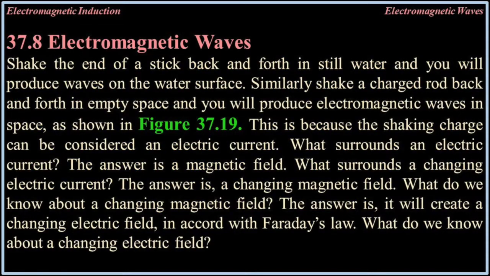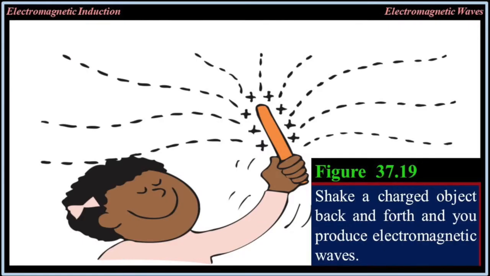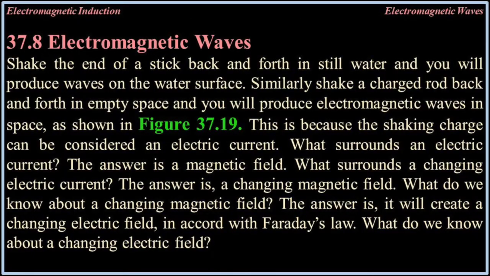37.8. Electromagnetic waves. Shake the end of a stick back and forth in still water and you will produce waves on the water surface. Similarly, shake a charged rod back and forth in empty space and you will produce electromagnetic waves in space, as shown in Figure 37.19. This is because the shaking charge can be considered an electric current.